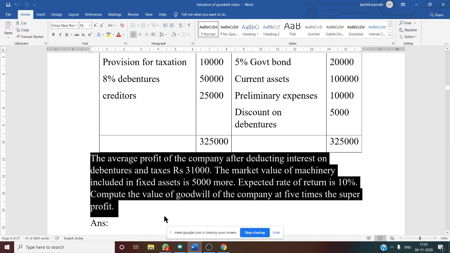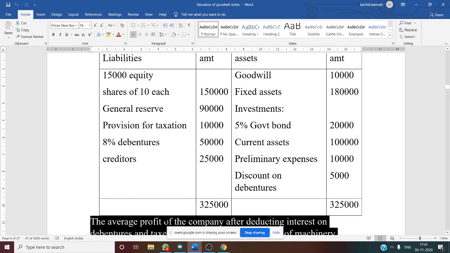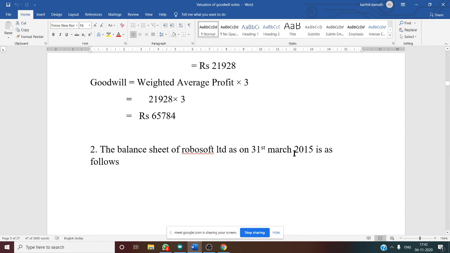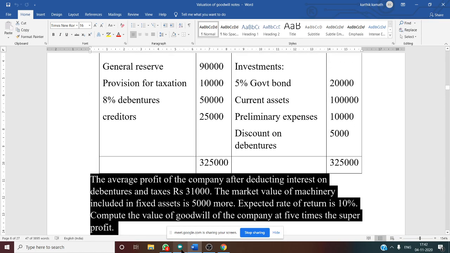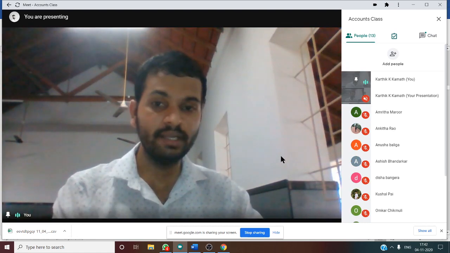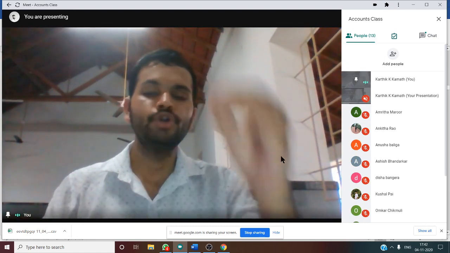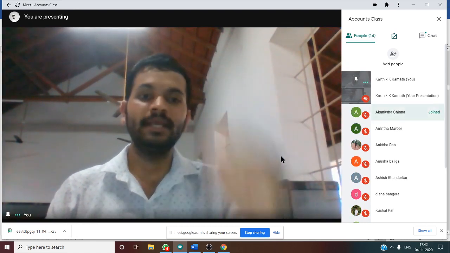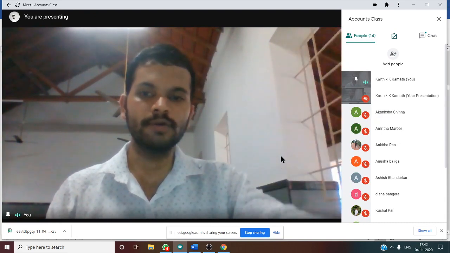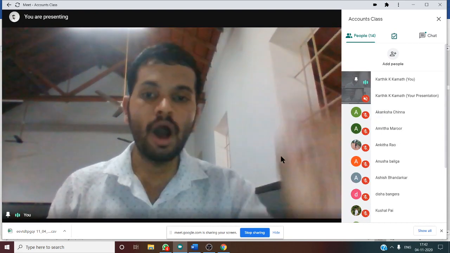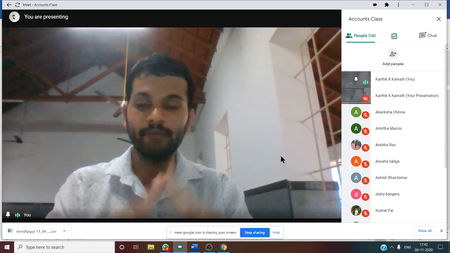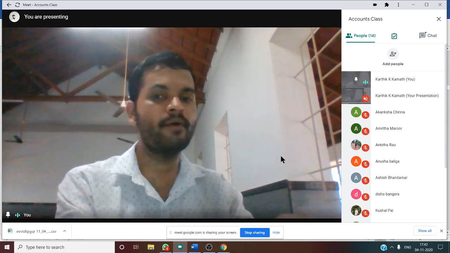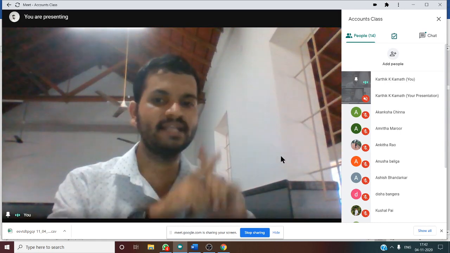This is nothing but our last year's profit. The balance sheet is of 31st March 2015, so this 31,000 is the profit for 2014-15, starting from 1/4/2014 and ending on 31/3/2015.